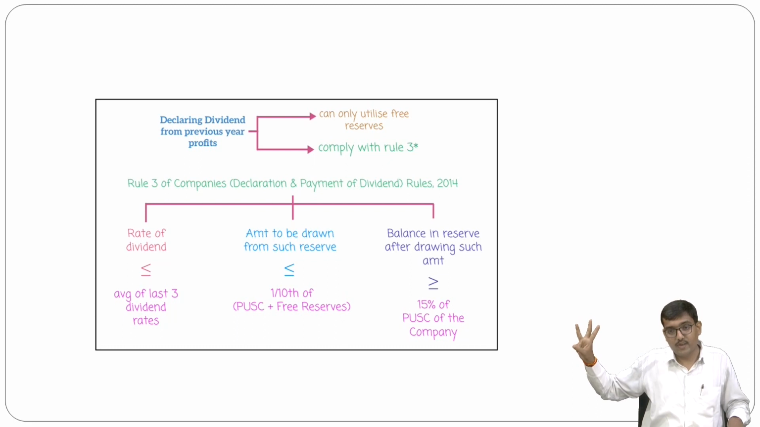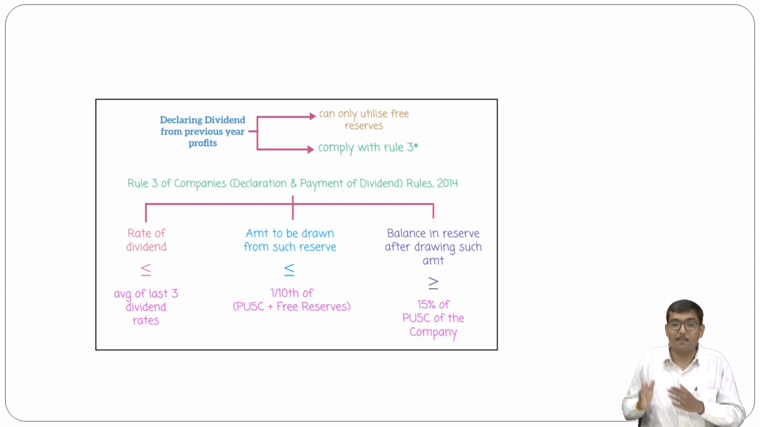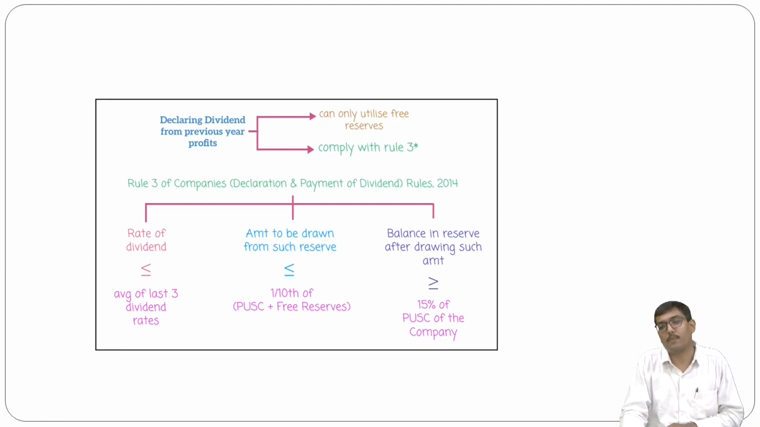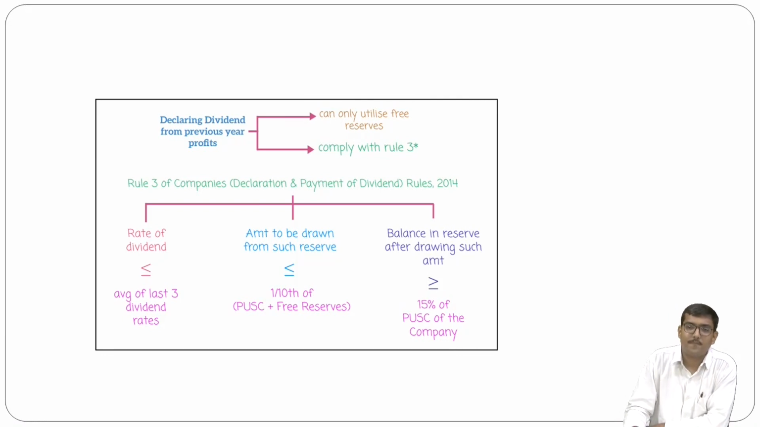First, the rate of dividend is compared with the average of the 3 previous rates of dividends. Second is 1/10 of the paid up share capital plus free reserves, and whenever the balance is required, it is greater than or equal to 15% of the paid up share capital of the company. So this is how a dividend is declared from the previous year's profits.